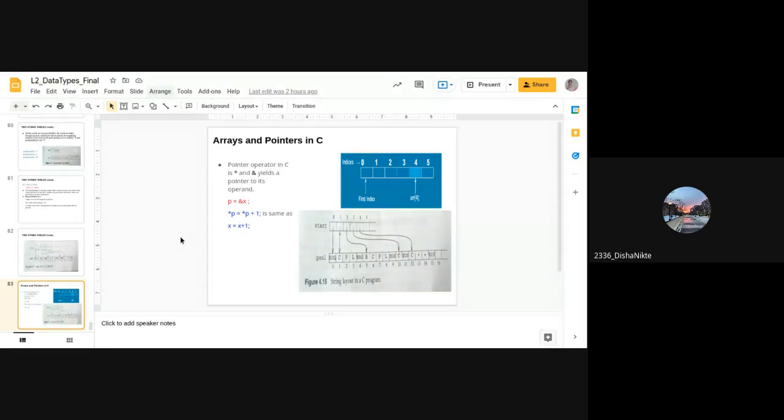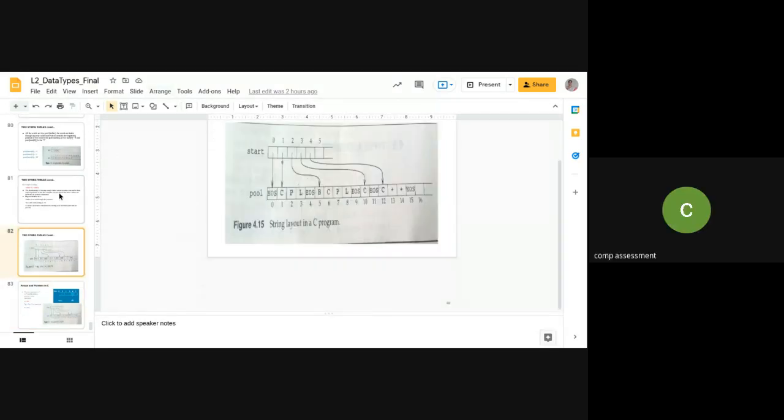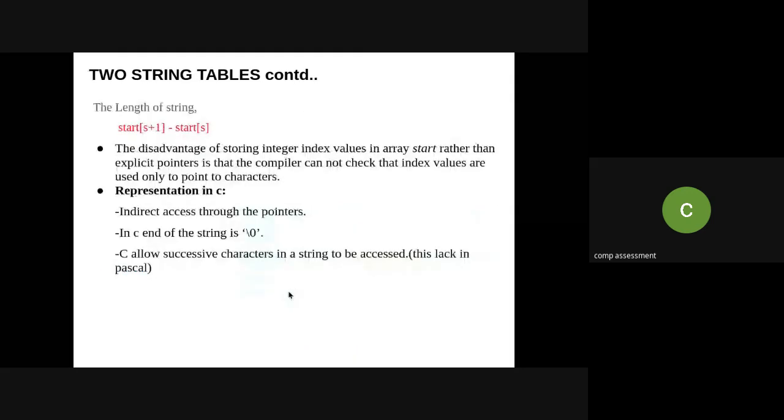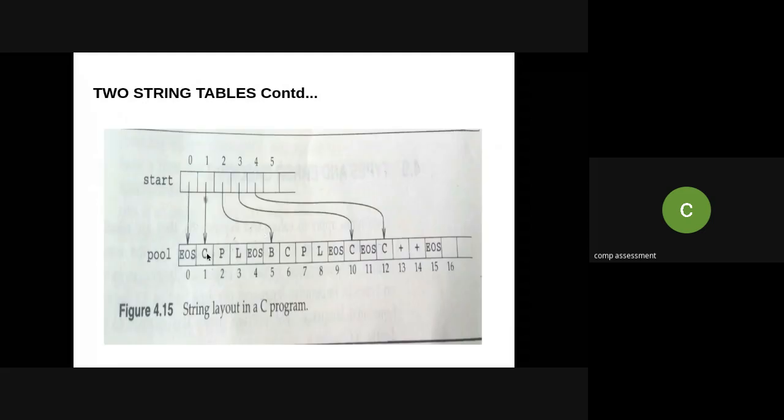I hope you have understood how two string tables are maintained in C and C++. I have just now explained that in C programming each string ends with a special termination character, that is /0 or EOS, as I showed on the slide.